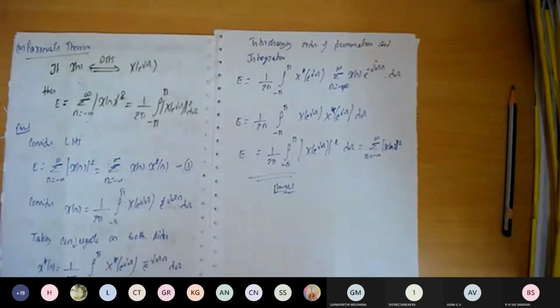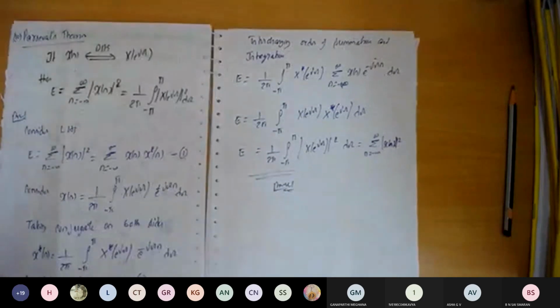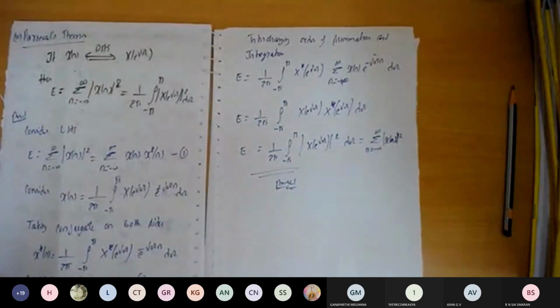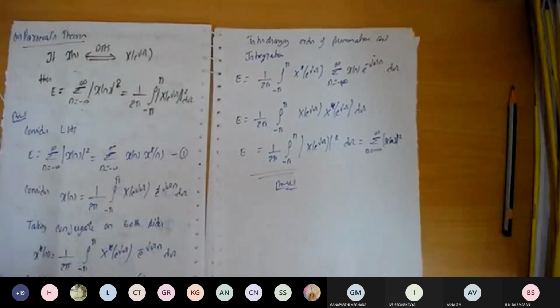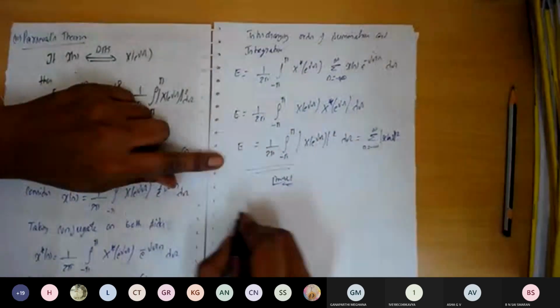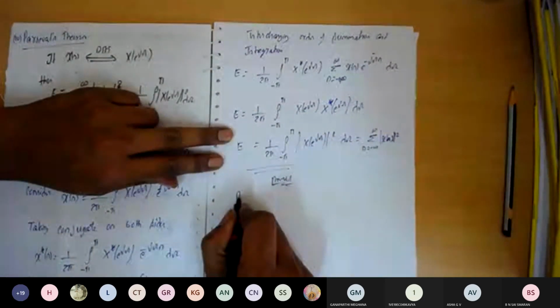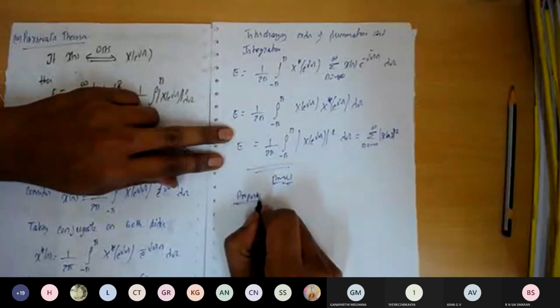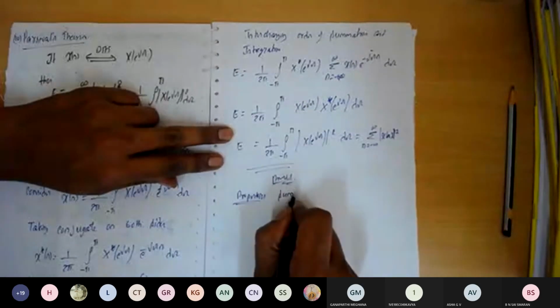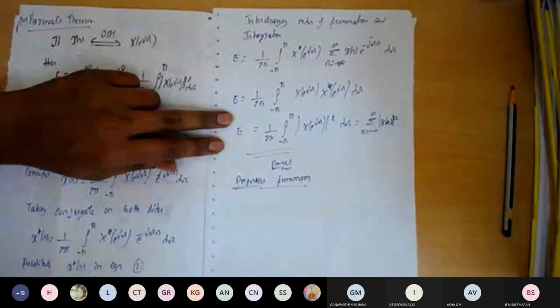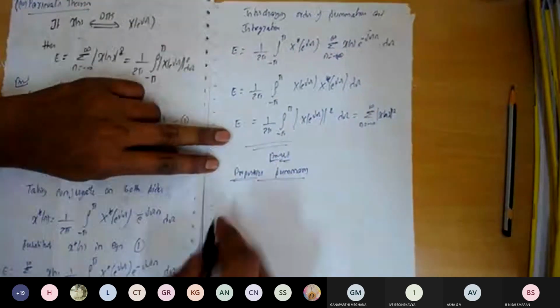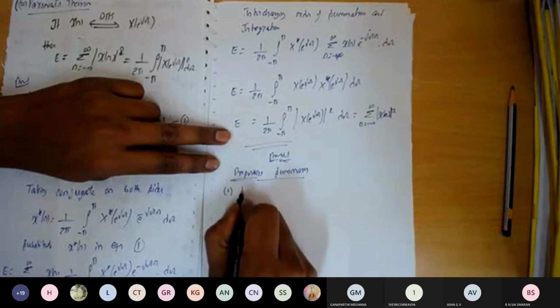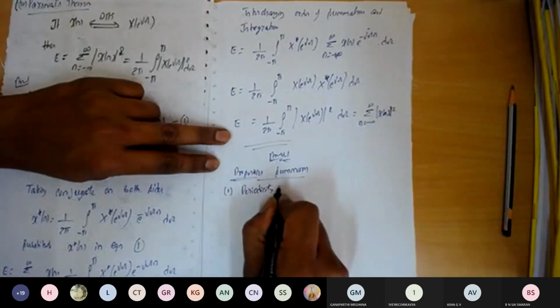Okay, so these are the properties we have seen so far. We'll summarize the list of the properties so that we can make use of them in the problems. Let us make the property summary. The first property is periodicity.